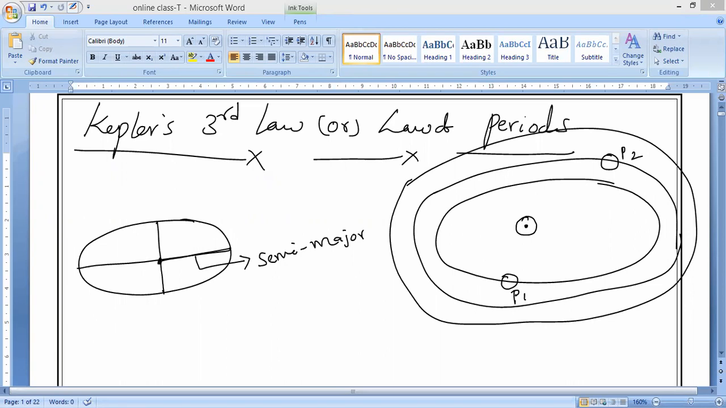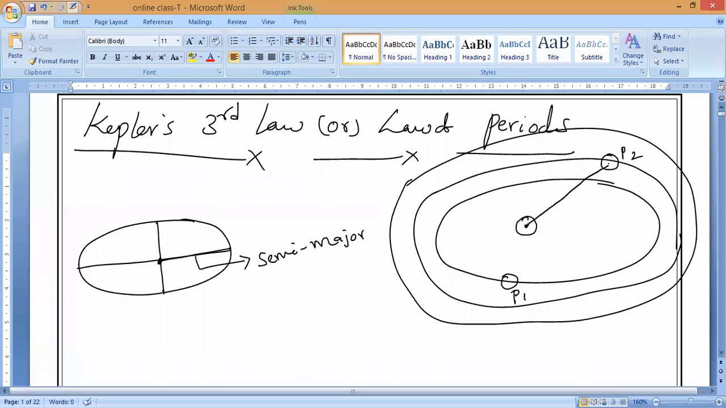What is that line called? The radius vector, which I taught you yesterday. Is it constant or does it vary at all positions? It varies. Try to understand very carefully: in an elliptical shape, not a circle, the line joining the planet to the Sun, the radius vector, is always not constant. Yes or no, guys?